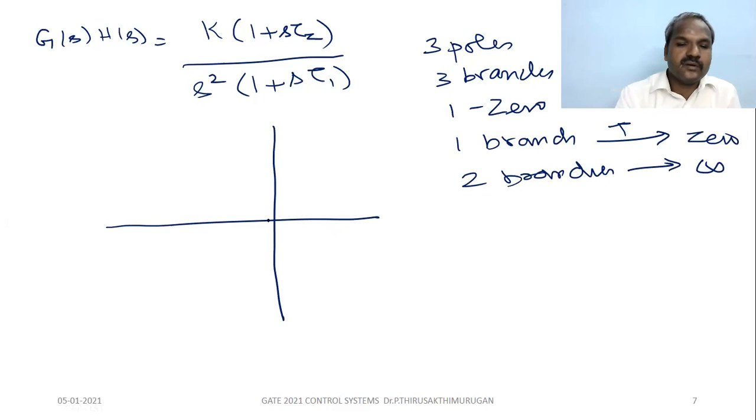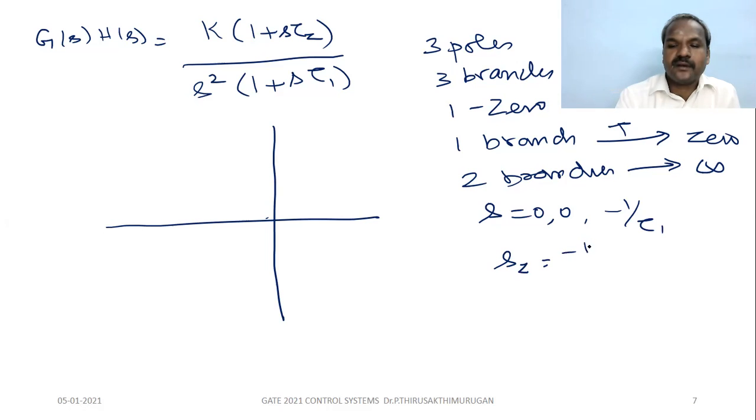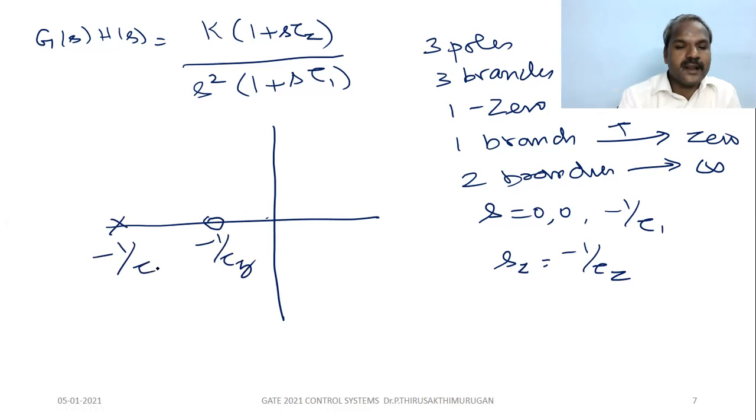Okay, so 2 poles at s equal to 0, another pole at minus 1 by tau 1, and 1 zero at minus 1 by tau z, right? So what is the root locus?